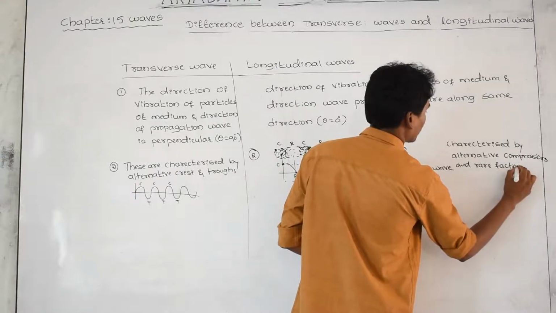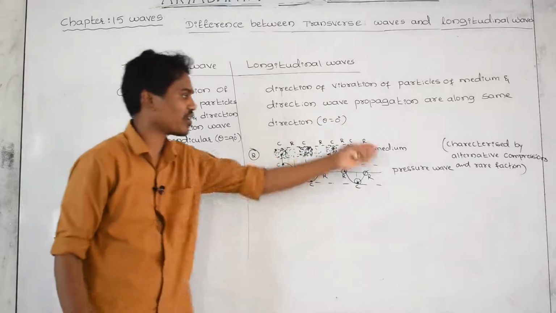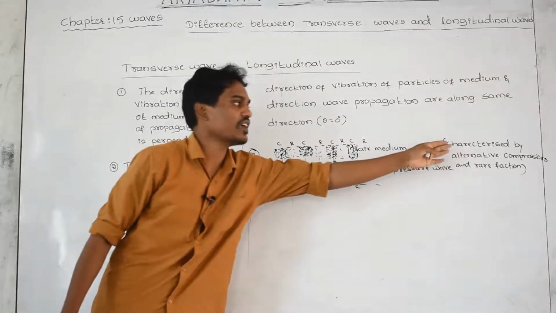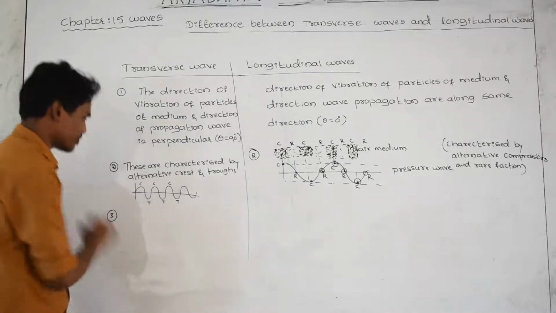You have to write this sentence. You need not write all those. For your understanding purpose, I have to give all those things. You write that only and this only. And what is the third one?